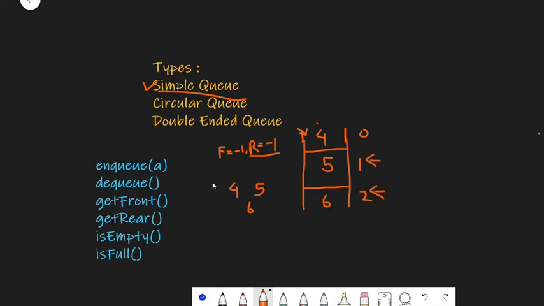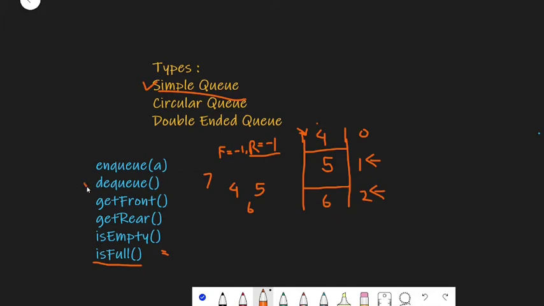Now if you again try to enqueue any other element, let's say 7, into our queue, what will happen? This will show an overflow. What does it mean? It means that our queue is full. So at this time, if you run the is full function, it will return a true value, because it is currently full, as you can see.